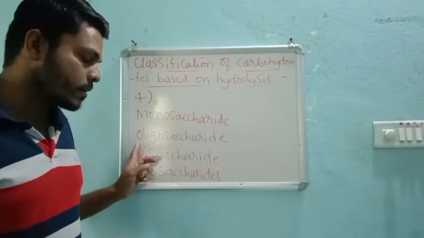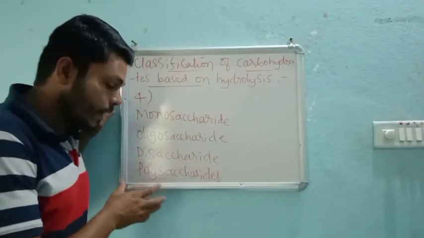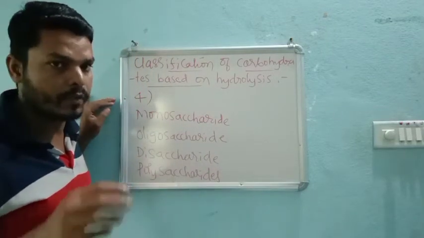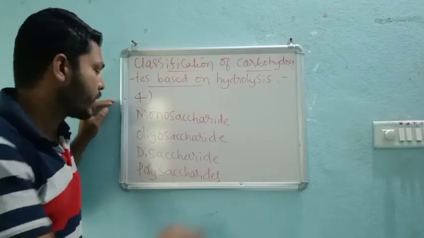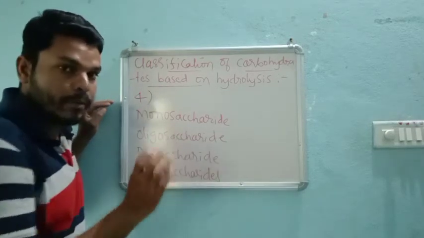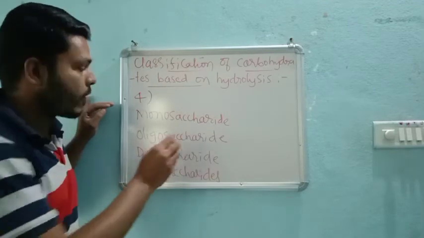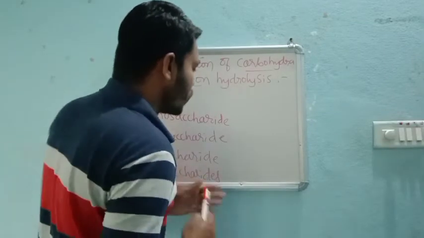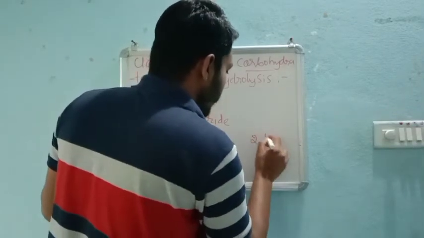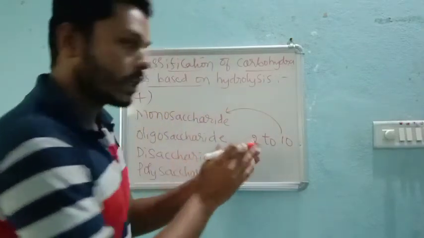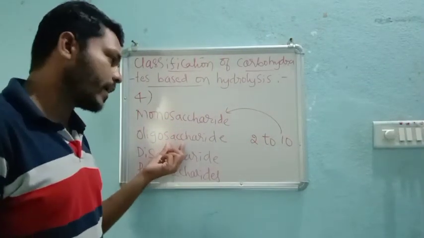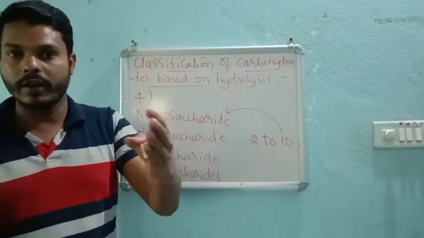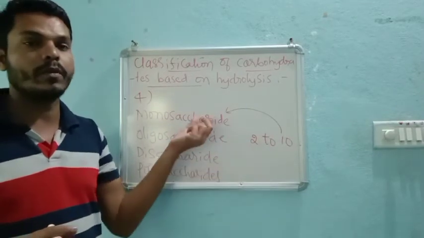Oligosaccharide means after hydrolyzing these, we get 2 to 10 monosaccharide units. We will discuss examples also, right? If we hydrolyze oligosaccharides, we will get 2 to 10 monosaccharide units, that is, single units. Nearly 2 to 10 different saccharide units.